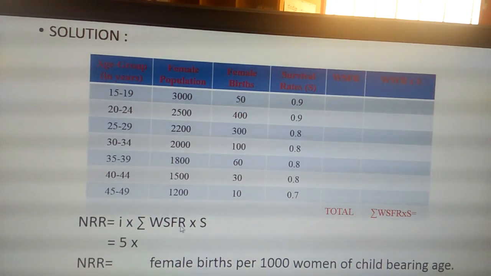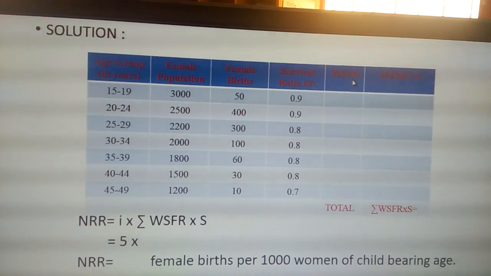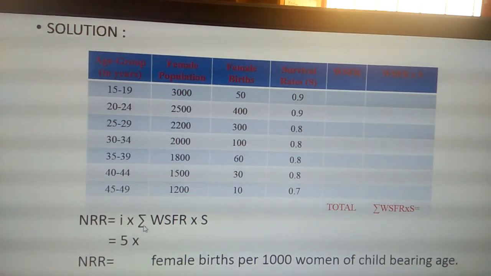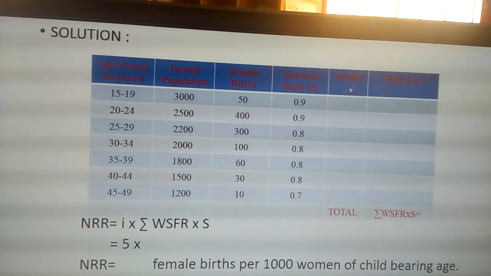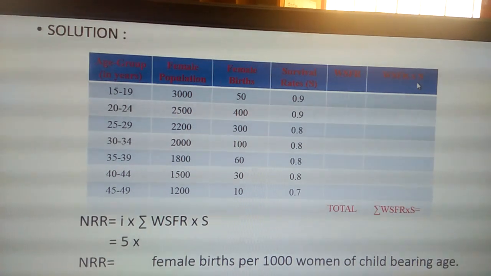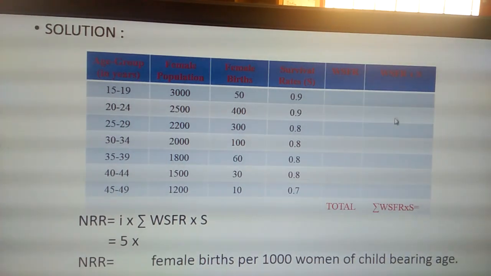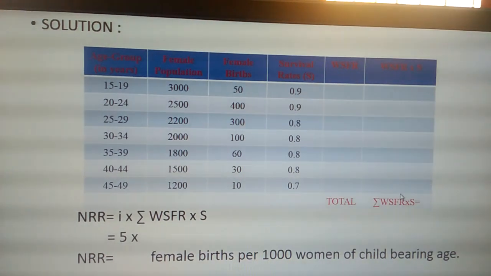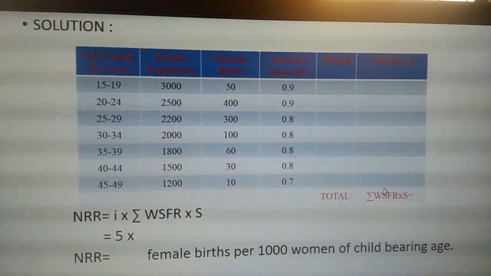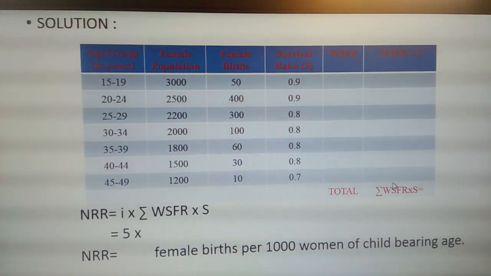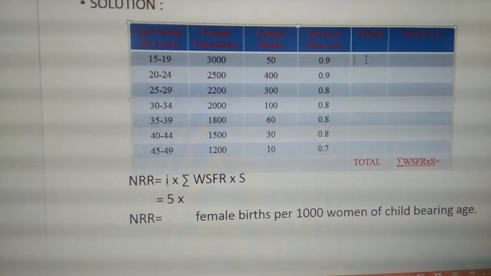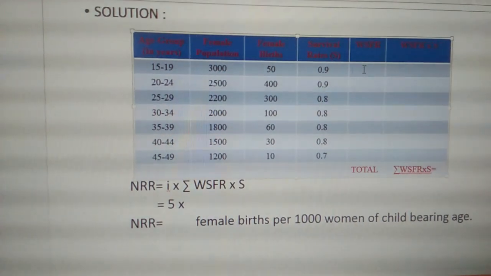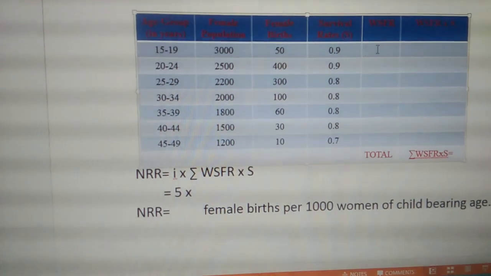We need to calculate WSFR. So our next column will be WSFR, and again see the formula, WSFR into S. So our next column will be WSFR into S. We have to add all these values and finally we get the summation of WSFR into S. Now let us calculate the problem. Now I am calculating WSFR values. It is nothing but female births divided by female population for every particular given age group.